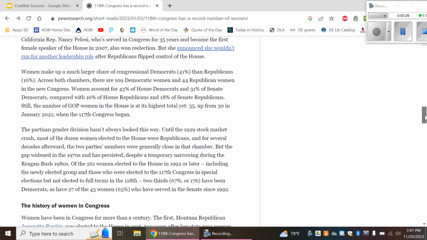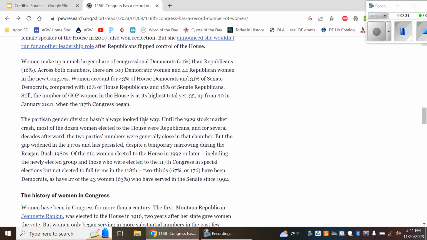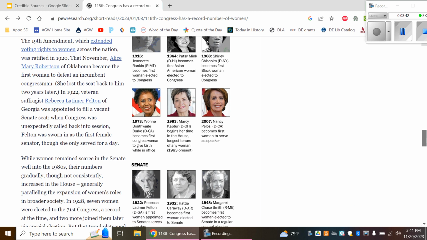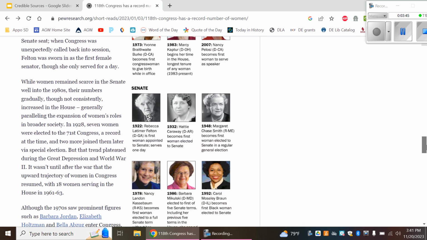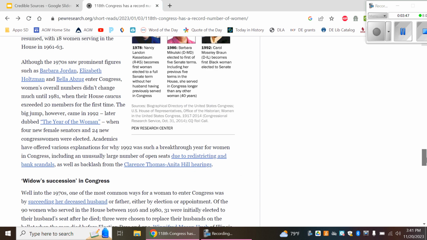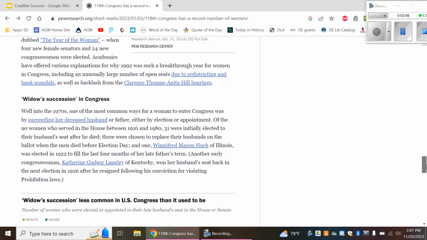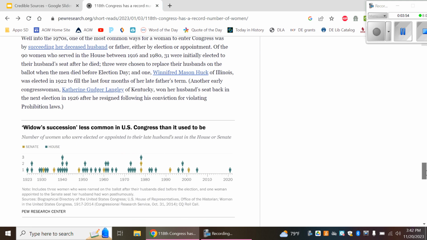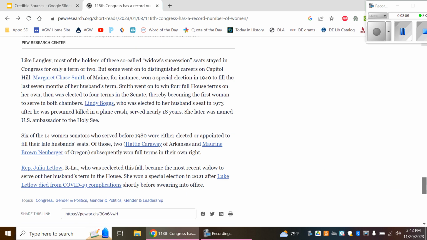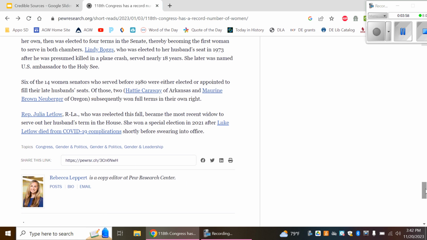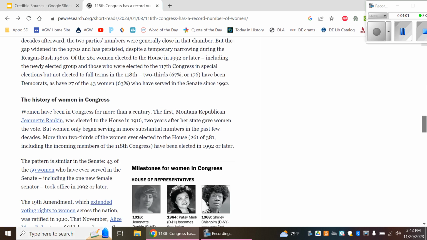As I read through this article, I was seeing a lot of information about just numbers and percentages. I was not seeing things like women should or should not hold these positions. It was more just what is the history of women serving in this role. So the purpose here seems to be to inform or to teach, not to persuade. Nothing too biased. As I continue looking through this article, the headings all do continue to talk about women serving in Congress. So in terms of the relevancy, this article stays on topic for what I'm trying to research.